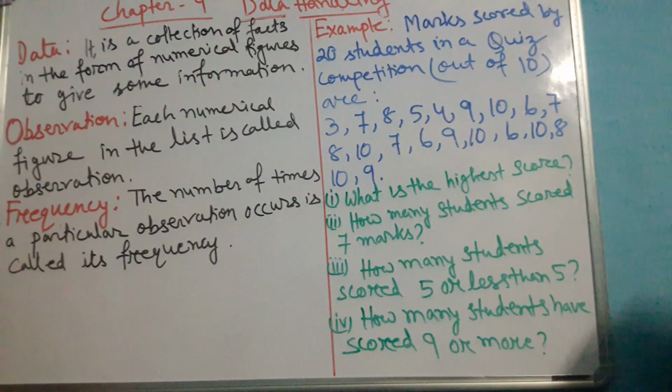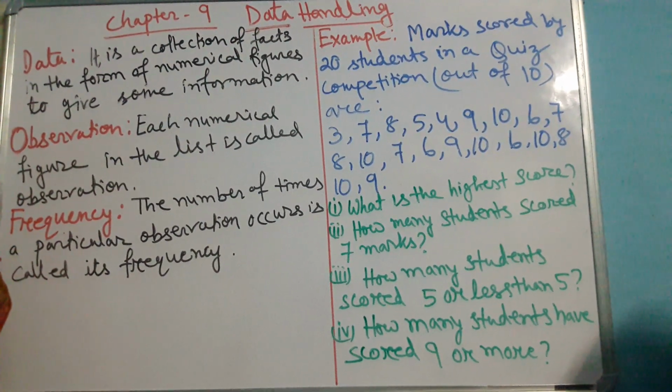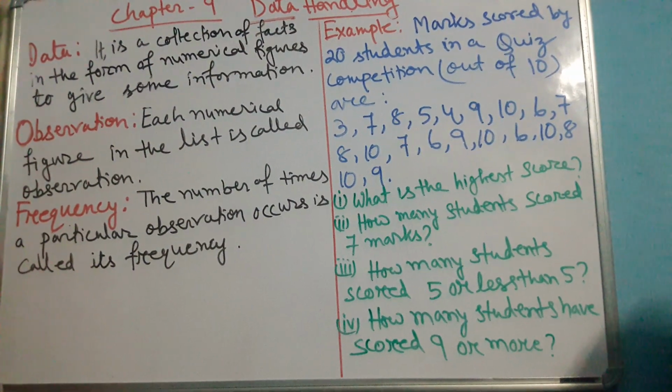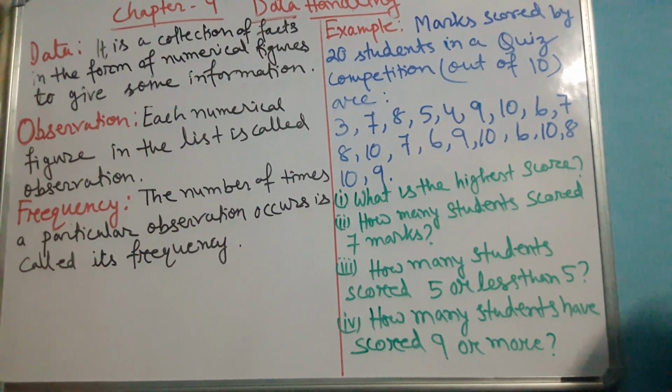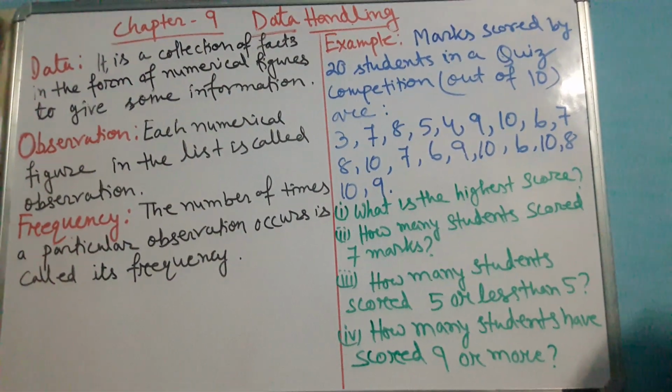First we have to come to the meaning of these two words because the whole chapter lies inside these two words. The first word is data. Data means what? Data means a collection of facts. Okay, it will give you some information.